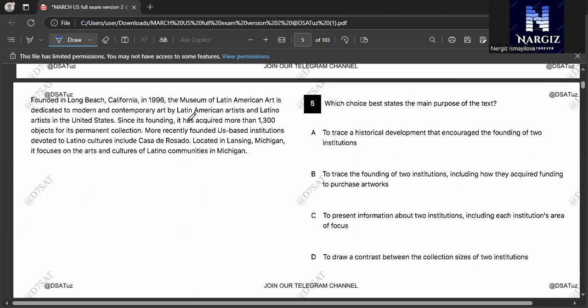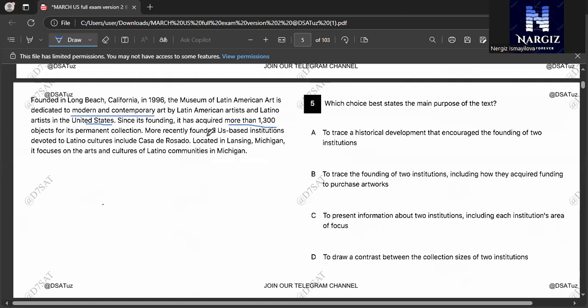Founded in Long Beach, California in 1996, the Museum of Latin American Art is dedicated to modern and contemporary art by Latin American artists and Latino artists in the United States. Since its founding, it has acquired more than 1,300 objects for its permanent collection.